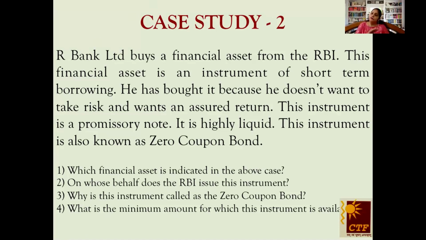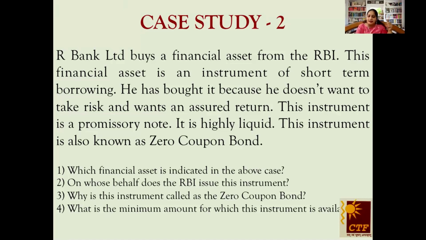Out of all the money market securities in the syllabus, which Nameet ma'am has just discussed so nicely, there was only one which was being issued by RBI. So you get the hint to the first part of the question without reading the case. But does that mean you are not supposed to read the case? No. To confirm and cross-check your answer, you must go through the case study also. Third part is, why is the instrument called a zero coupon bond? Now, the third part again gives confirmation to that particular correct answer.